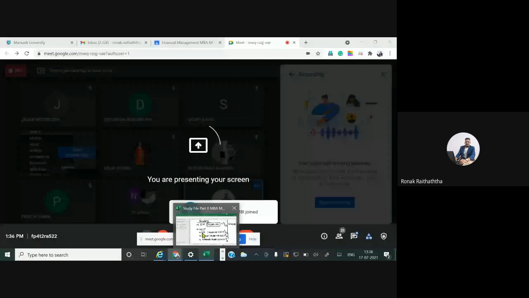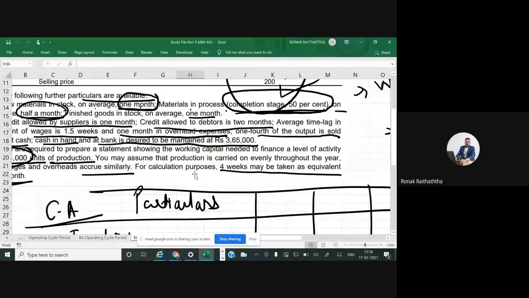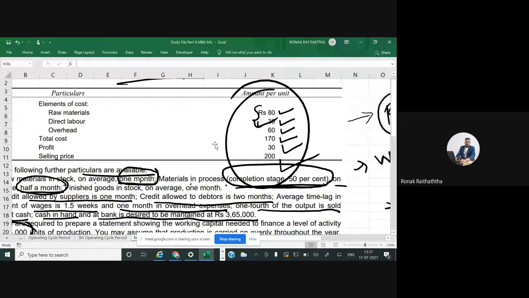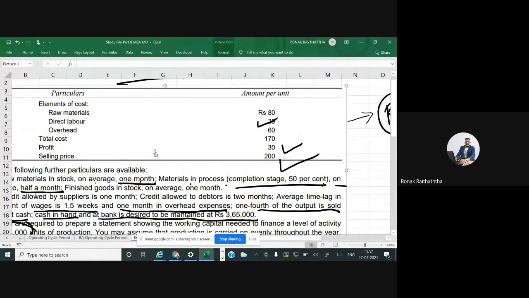So in the last lecture, on working capital estimation, we had started with one question. Taking you over to that question. So this was the question in front of us. Unfortunately, due to internet connectivity and many other problems, we couldn't solve it last time. Really sorry for the inconvenience caused. Let's start doing that question right from the start. Give me a minute, please.